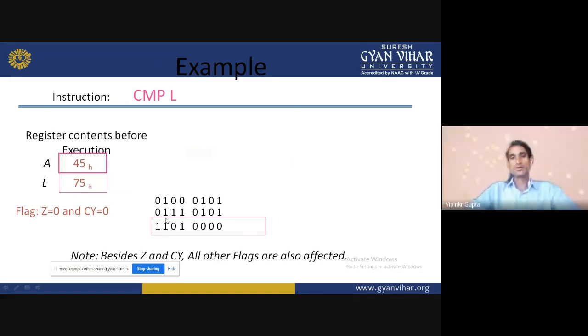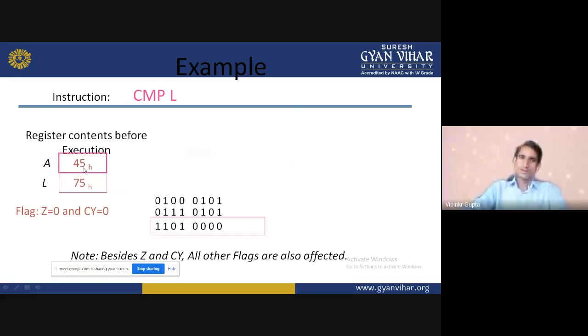So 10 minus 10, 0. Minus 11, it's not possible. So we are taking one more borrow here. So 12, so 12 minus 1, 1. So one borrow, again 0 minus 1, it's not possible. So again I am taking one borrow here. When we are taking one borrow, 10 minus 1, we are getting 1. So carry is 1. So it is the binary subtraction.